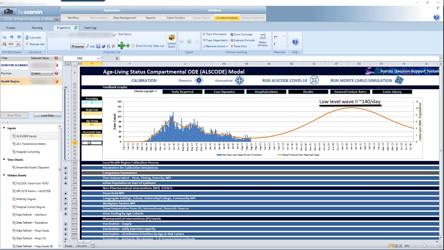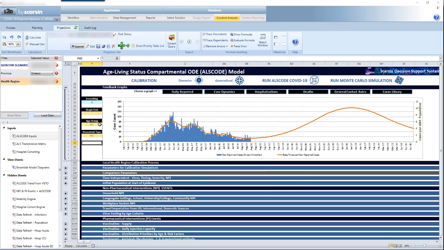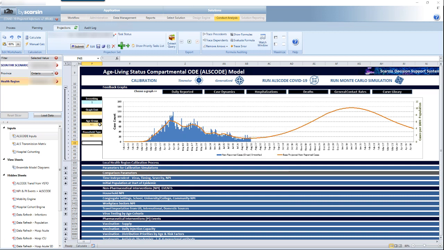The Scarsin model is an age living status compartmental ODE, or ALSCODE for short. The ODE stands for Ordinary Differential Equations, which is the math used in the algorithm. This represents a SEIR-style approach to pandemic modeling. Scarsin enhanced this approach significantly by integrating broader real-world dynamics that interact in COVID-19 spread. So everyone in the health region fits into an age compartment as well as a living status.